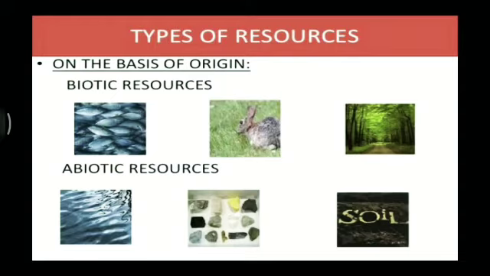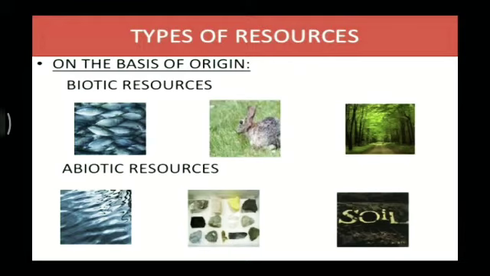Under favorable conditions, most of the living things from which biotic resources are obtained have the capacity to reproduce. On the other hand, abiotic resources are obtained from non-living things such as water, air, and land. Some examples of abiotic resources are rocks and minerals.